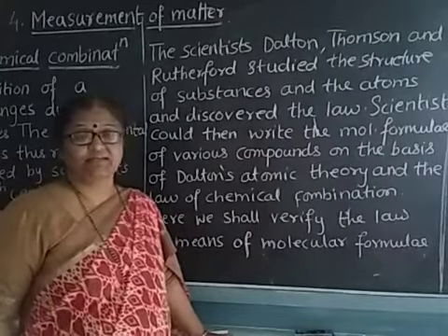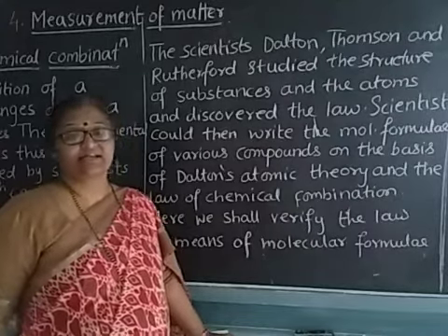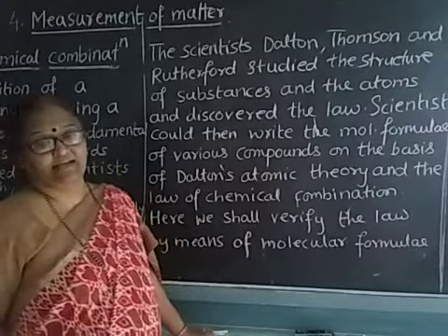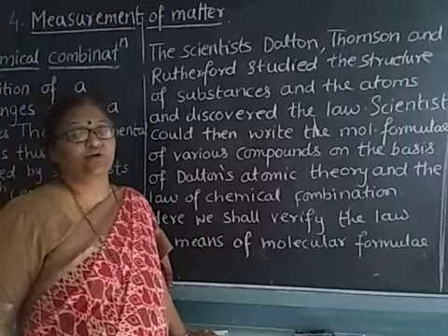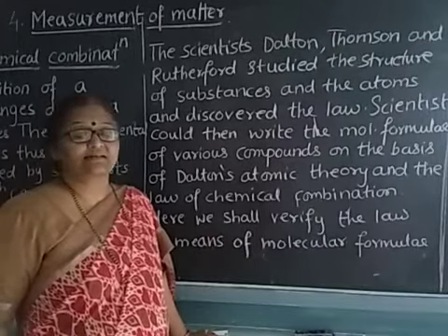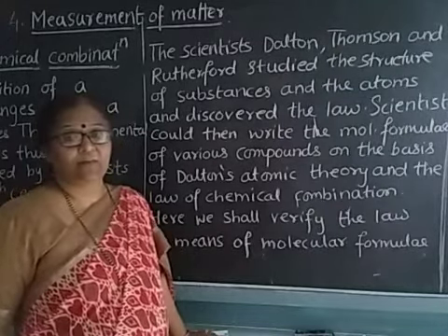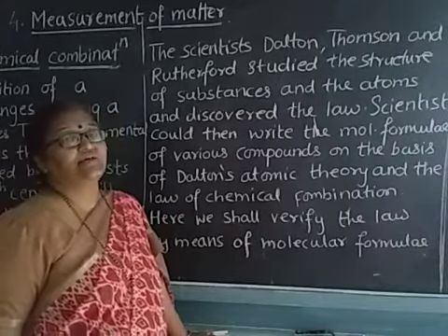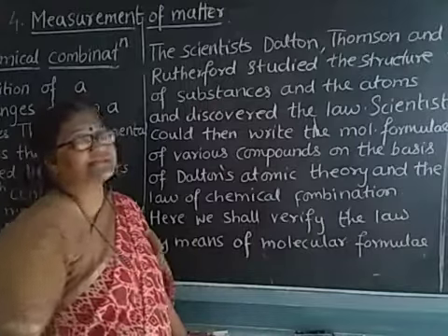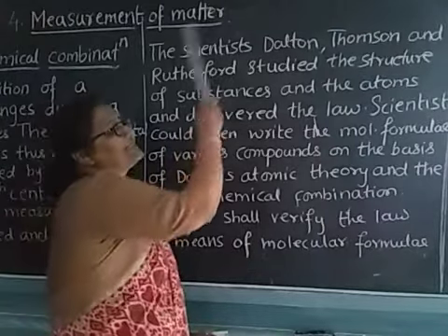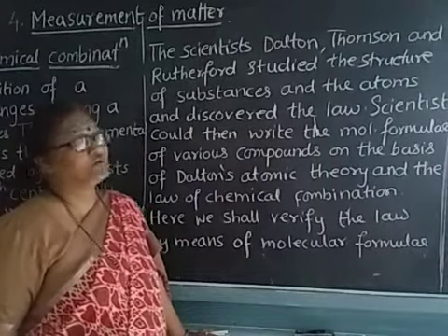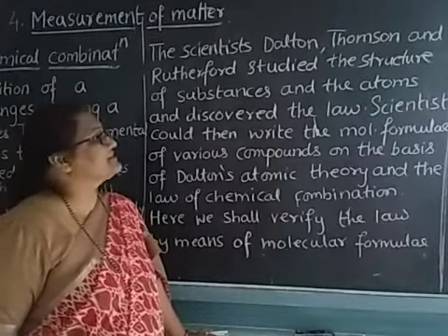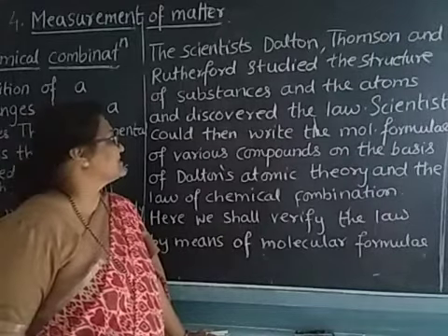This law tells that to make a particular substance, some constituents are combined, and only by combining the constituents can we form a particular substance. This was told by scientists Dalton, Thomson, Rutherford, who studied the structure of the substances.